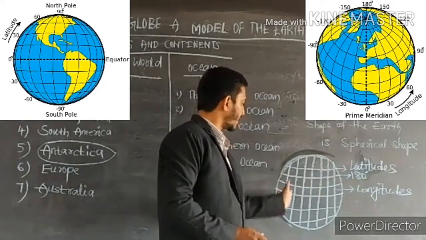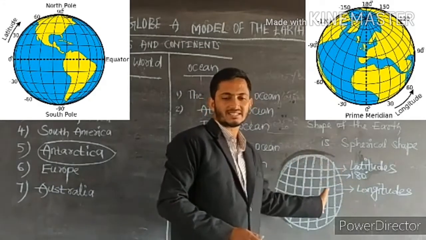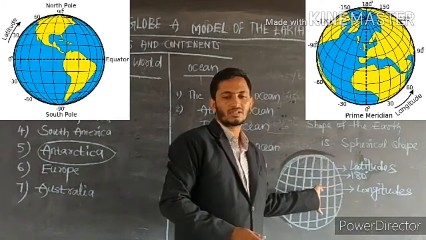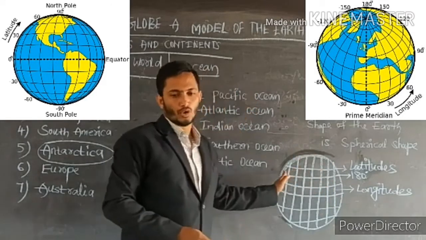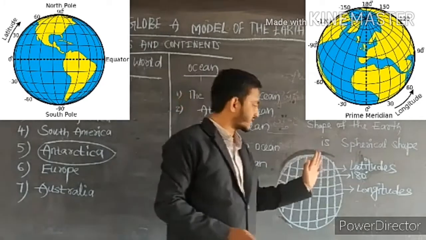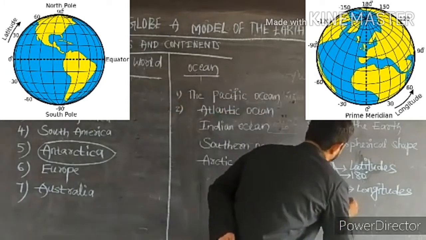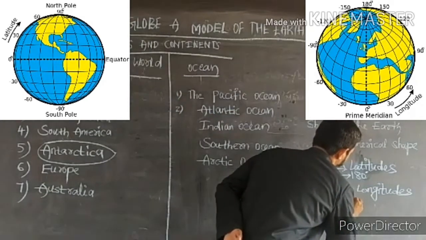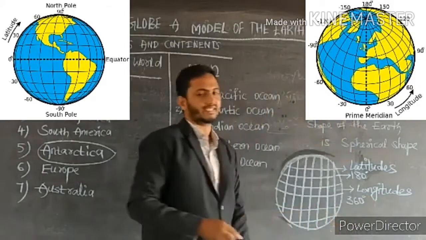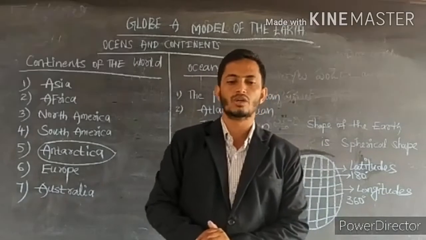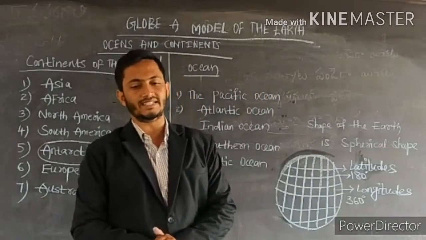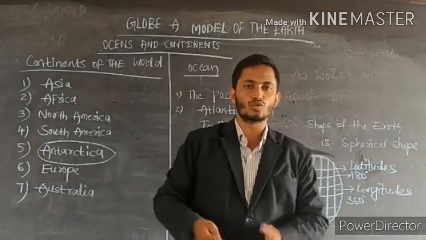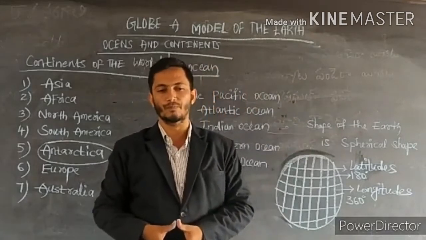The lines vertically drawn on the globe are longitudes. The total number of longitudes on the globe is 360. 360 degrees of the longitudes, 180 degrees of the latitudes you can see on the globe.